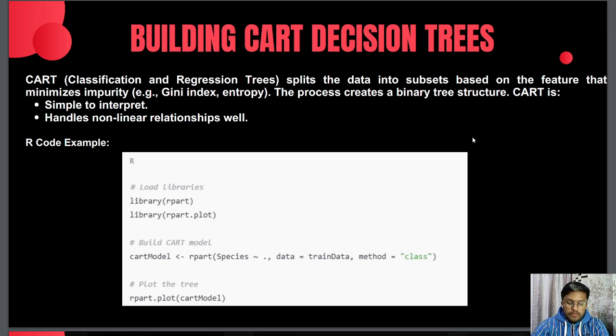Now, the next one is building a CART decision tree.